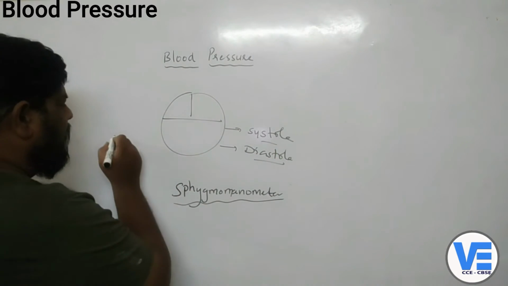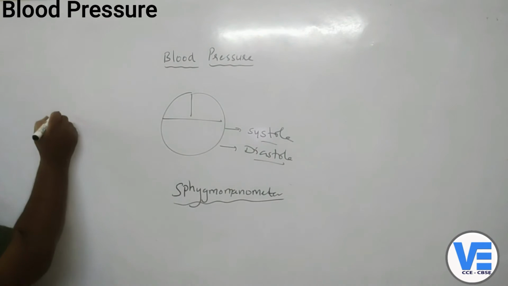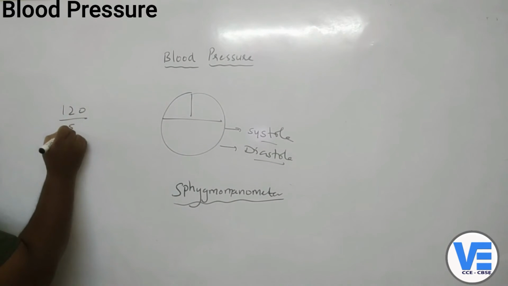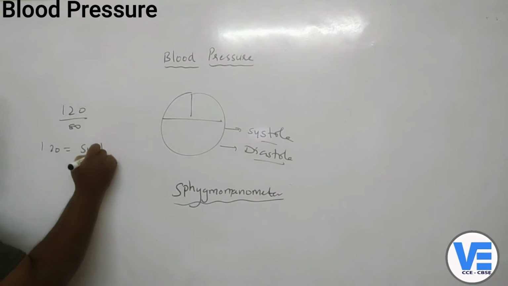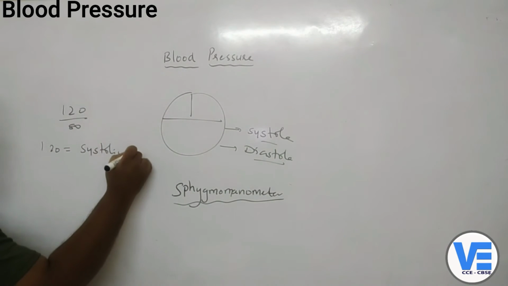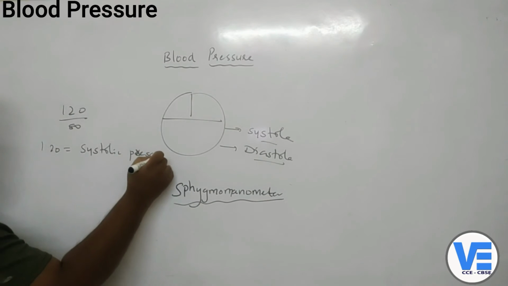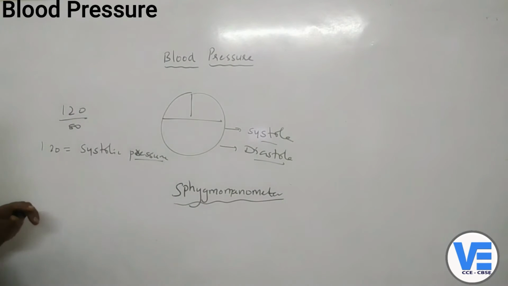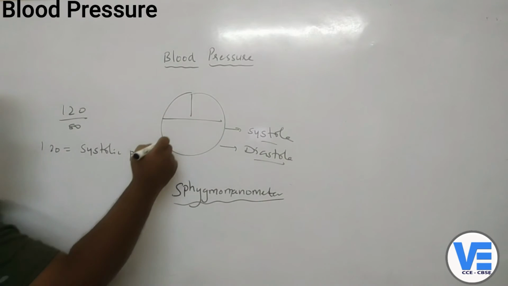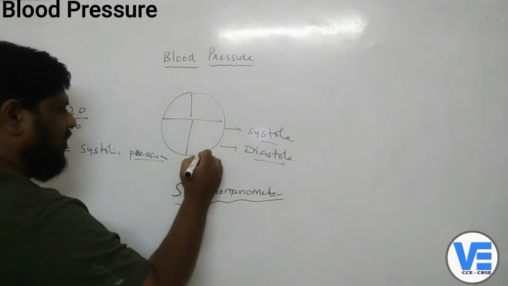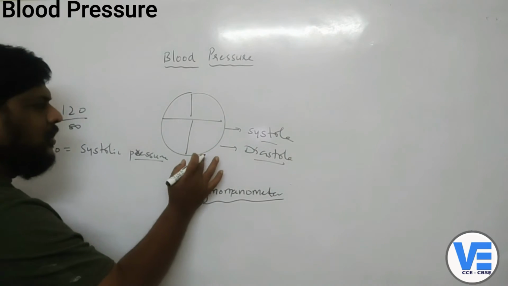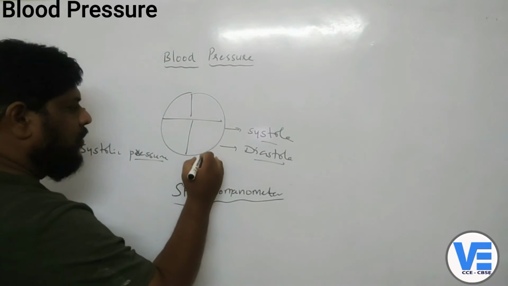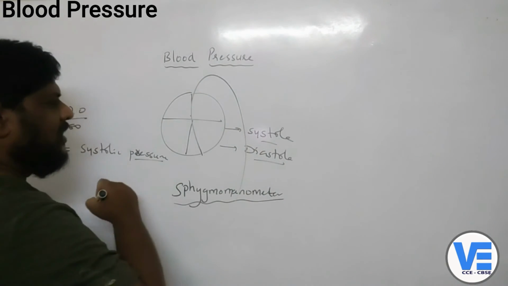Now we are talking about 120 by 80. Here, 120 is called the systolic pressure. What is systolic pressure? You can see that these are the ventricles. When the ventricles contract, there will be some pressure. If there is no pressure, the blood will not move forward, because the blood has to go like this and then come like this.